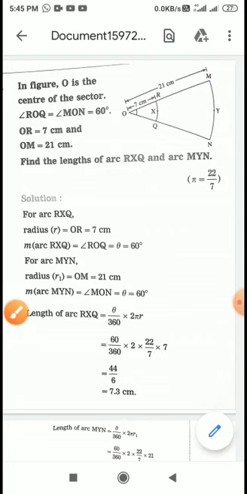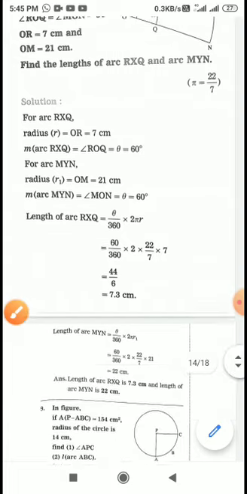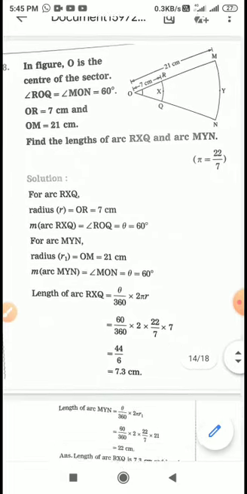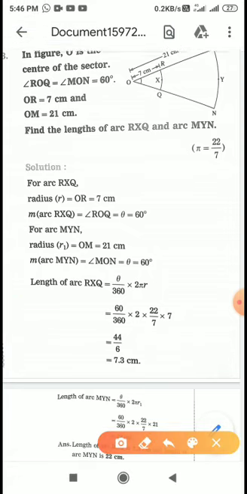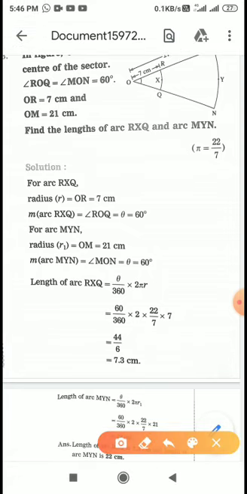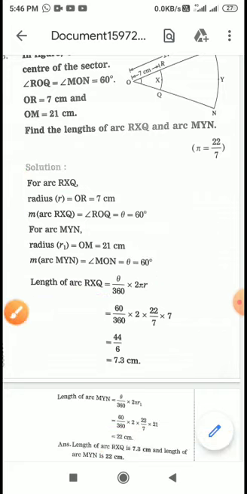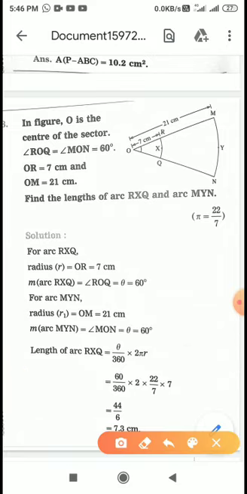Okay, so for that, let's first write all the values for each arc: for RXQ, radius and theta, and for MYN, radius and theta. Then for the length of arc RXQ, this smaller arc, we apply the formula theta upon 360 times 2 pi r. Theta is 60 degree, the value of r is 7, so easily we can calculate.